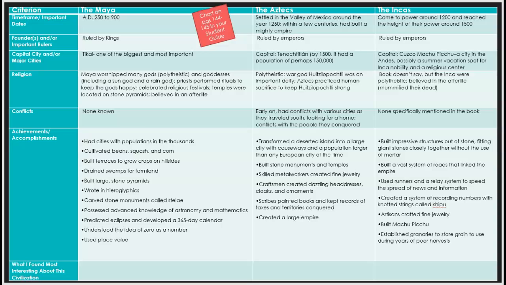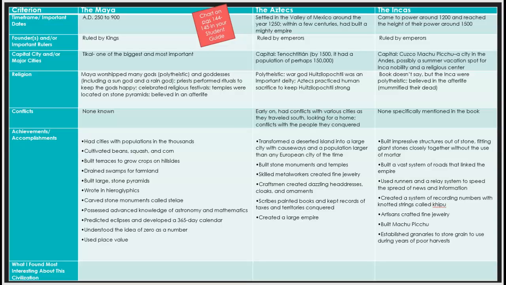The Aztecs settled in the Valley of Mexico around the year 1250. Within a few centuries, they had built a mighty empire, and they were ruled by emperors. Their capital was Tenochtitlan, which by the 1500s had a population of perhaps 150,000. They were also polytheistic, which means they believed in many gods. Their war god was an important deity, and the Aztecs practiced human sacrifice to keep Huitzilopochtli strong.